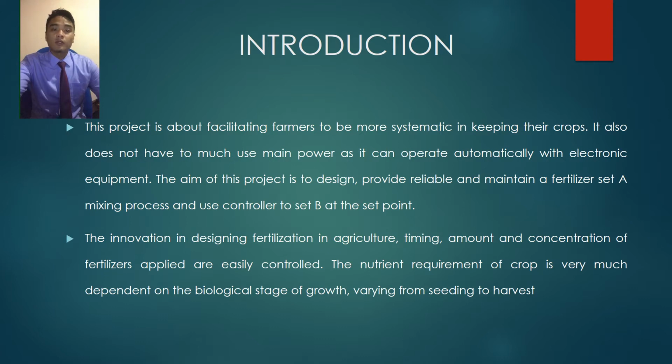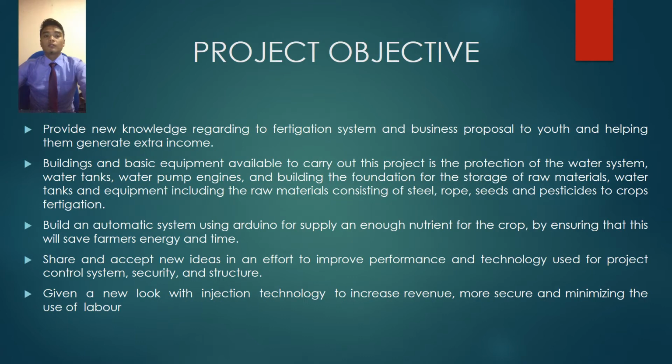The second one is the innovation in designing fertilization in agriculture. Timing, amount and concentration of fertilizer applied are easily controlled. The nutrient requirement of crop is very much dependent on the biological stage of growth, varying from seeding to harvest. So we go to the objective of this project.